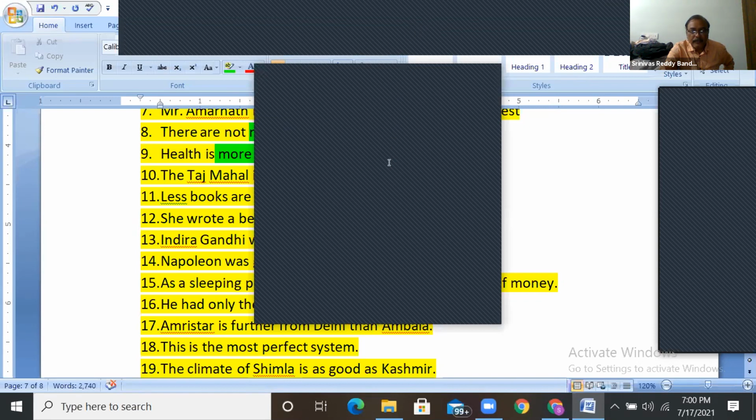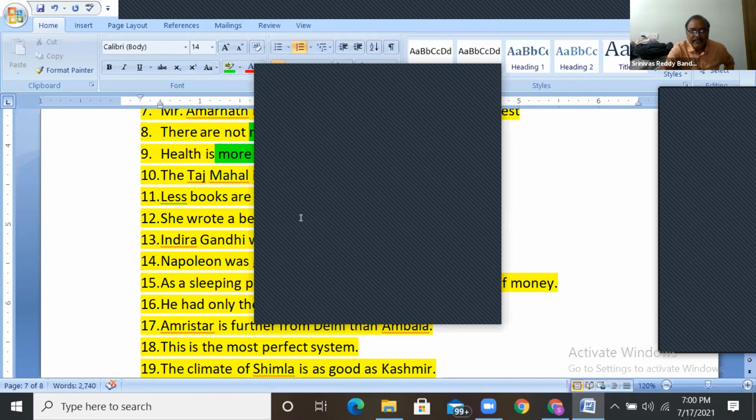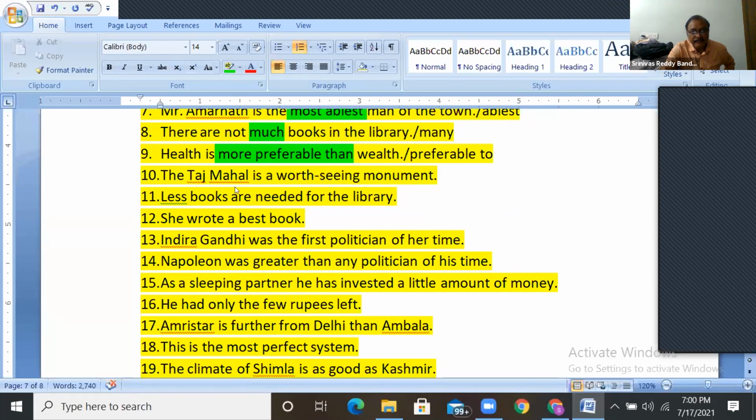There are not so books. What is that, so books? So many books. There are not so many books in the library. So books is wrong here. Okay. Next, the 10th one: Taj Mahal is a worth seeing monument.